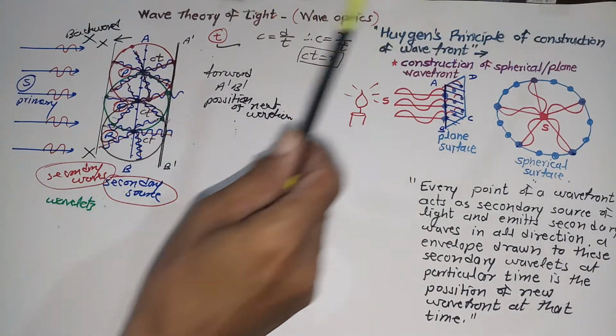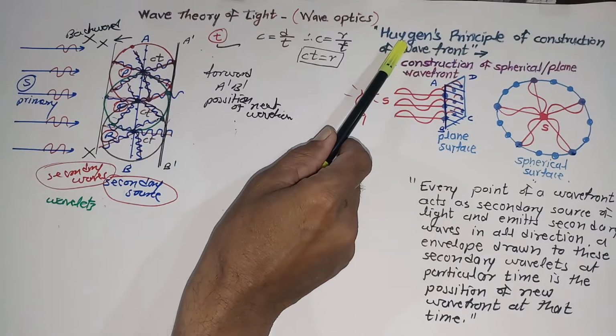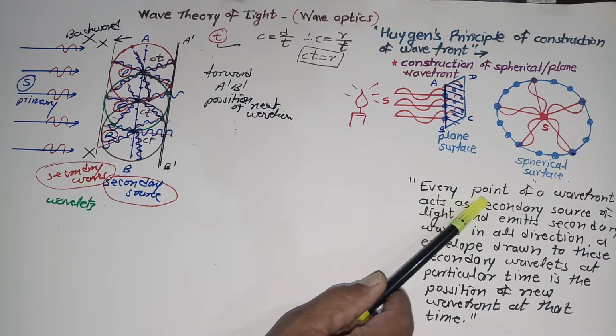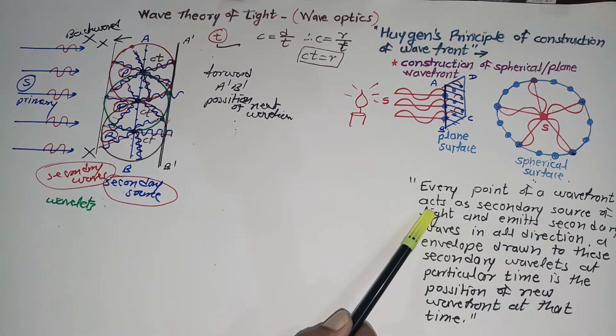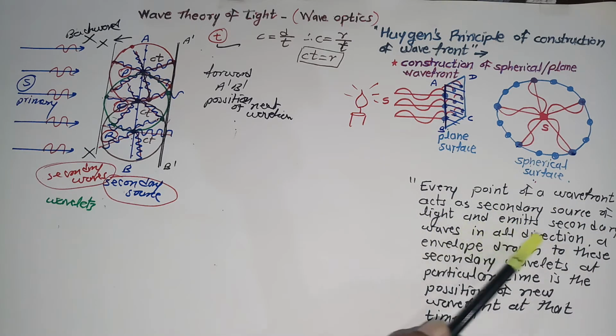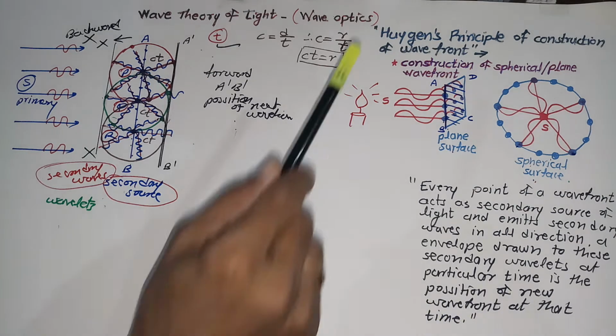What is actually Huygens principle? Huygens principle of construction of wavefront states that every point of a wavefront acts as a secondary source of light and emits secondary waves in all directions. An envelope drawn to these secondary wavelets at a particular time is the position of the new wavefront at that time. This is the statement of Huygens principle.